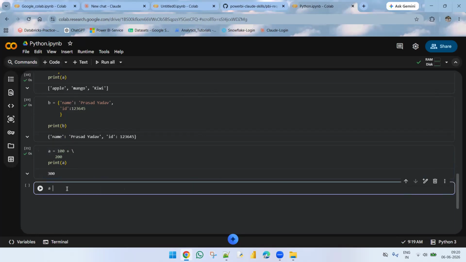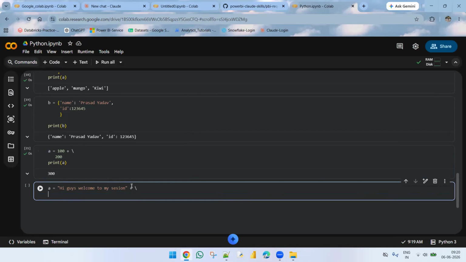I'm taking here a big string, a is equals to, I'm taking here, hi guys, welcome to my session. I'm taking concatenation. Today discuss on Python basics.